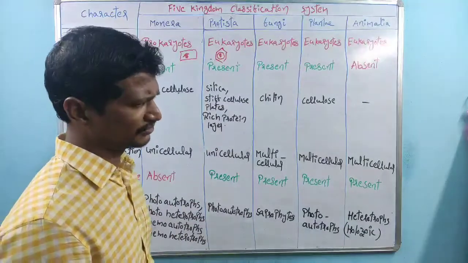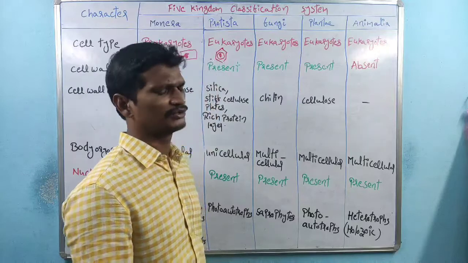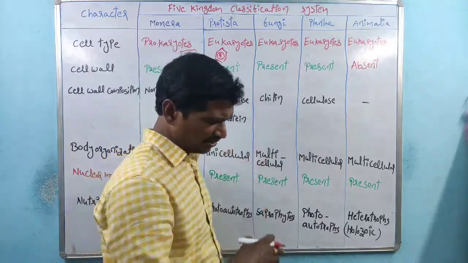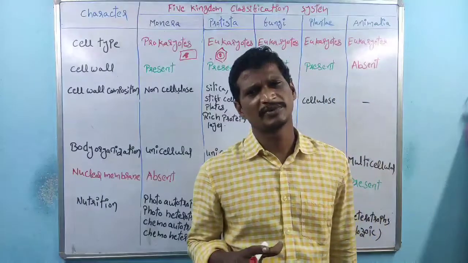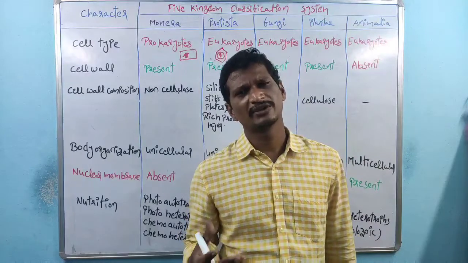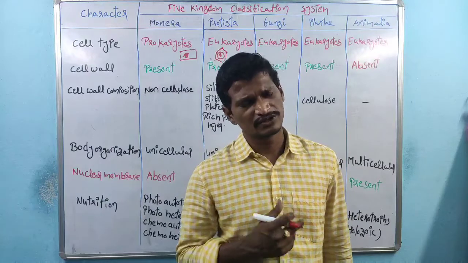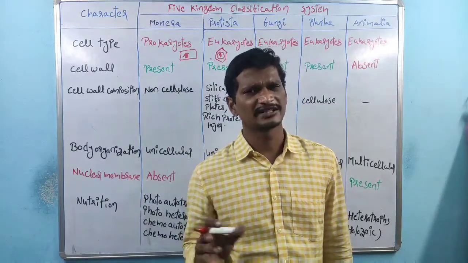Fungi cells are also eukaryotes. See, the very first primitive cells are the prokaryotic cells. From prokaryotic cells, eukaryotic cells evolved. Sir, is it only based on the nuclear membrane? We are saying prokaryotic cells are primitive cells and eukaryotic cells are advanced cells. Or are there any other factors or characters?